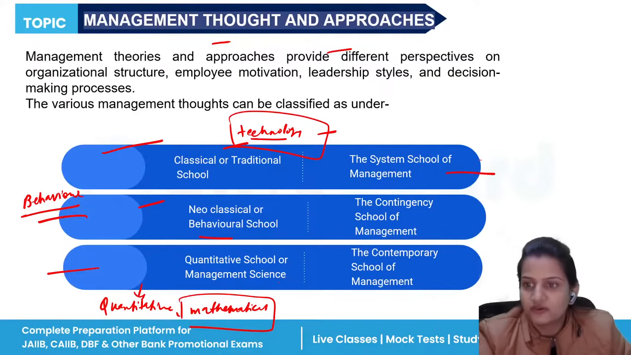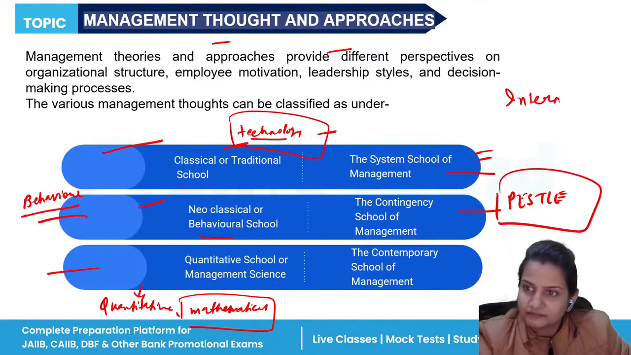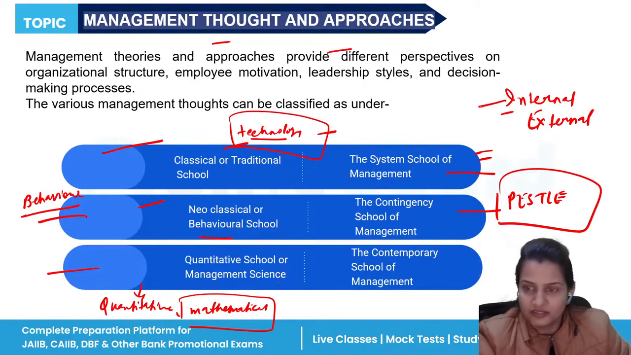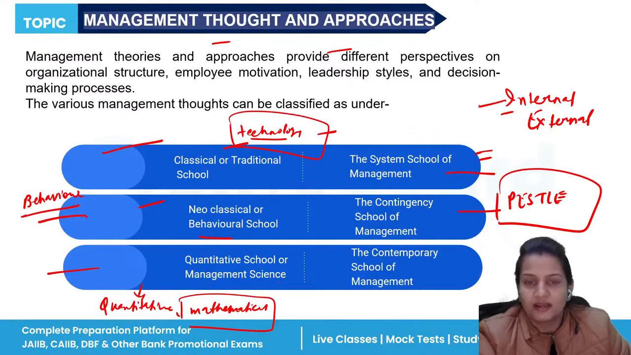Now, the system school of management: all the internal and external aspects are discussed here. Contingency is where we talk about PESTLE. There are two types of factors in the organization: the first is internal and the next one is external. Internal means what? Those working in your organization, like your human resources, machines, raw material, employees. So they are the internal part.